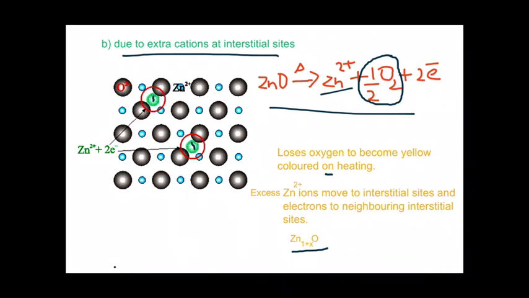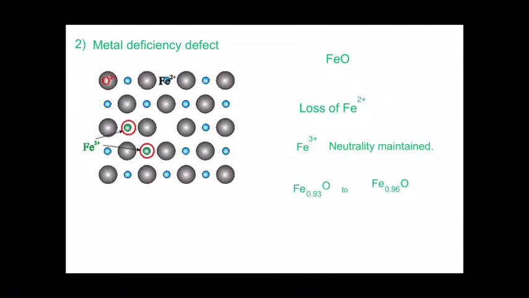These electrons are capable of excitation, giving yellow color to zinc oxide. It also produces a change in the formula of zinc oxide, and the new formula once the defect occurs is Zn1 plus x O.